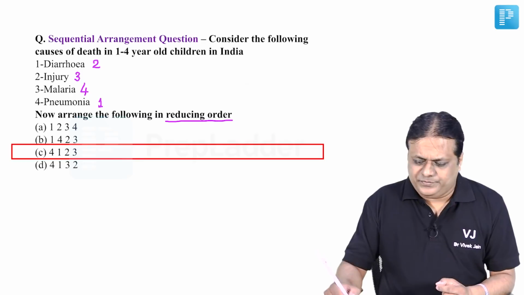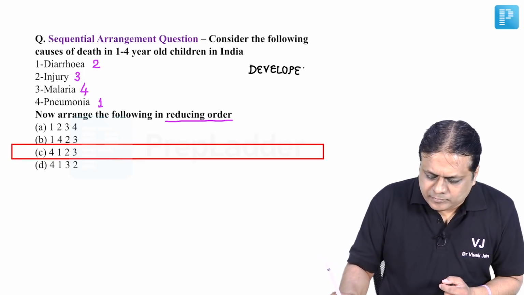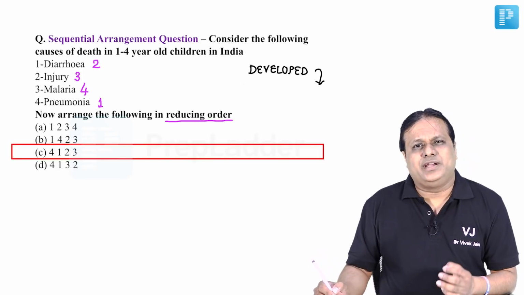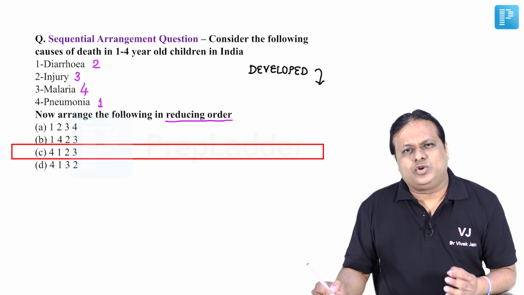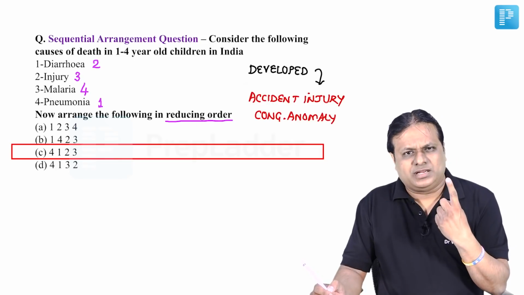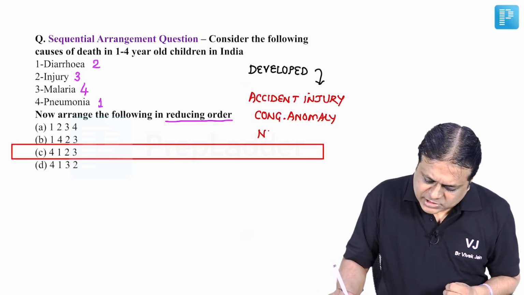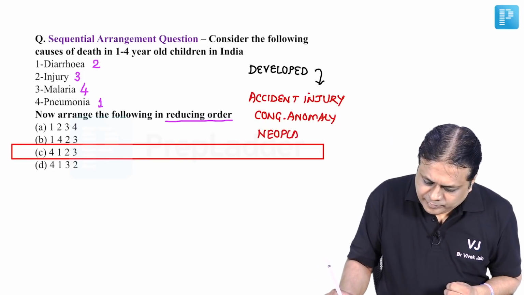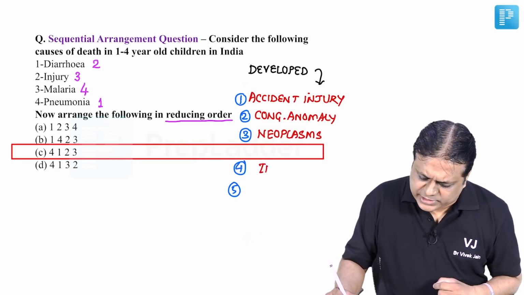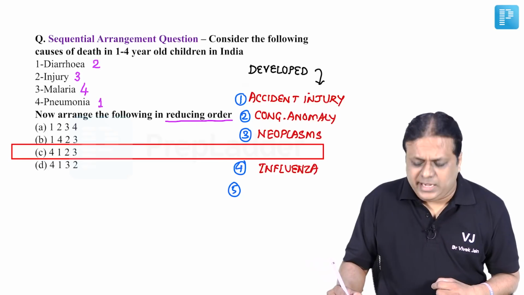Now same thing if I look in developed countries. What are the causes of death in reducing order in developed countries for 1 to 4-year age children? These are accident injury number 1, congenital anomaly number 2, malignant neoplasm number 3 cause, followed by influenza and pneumonias.